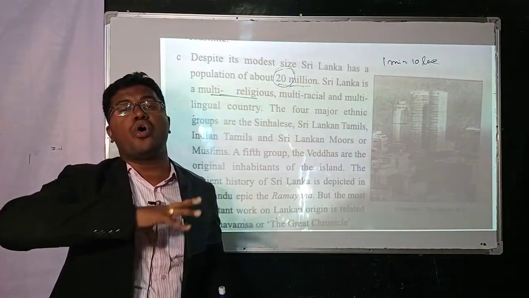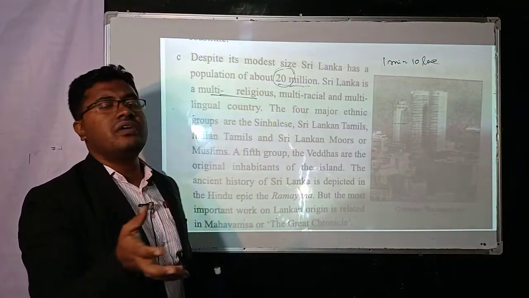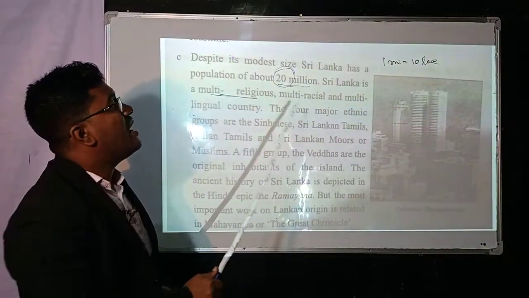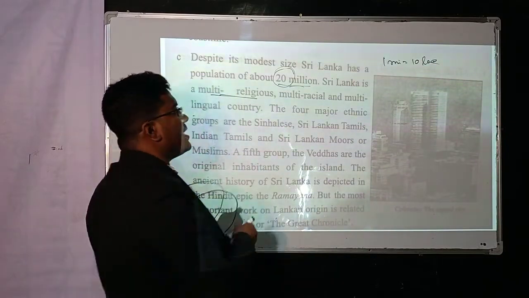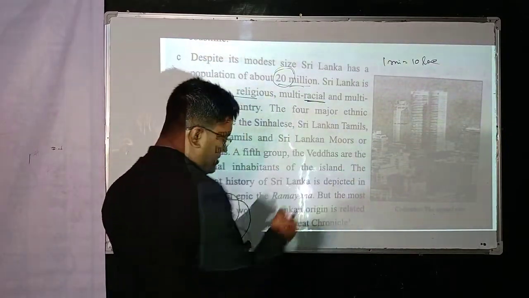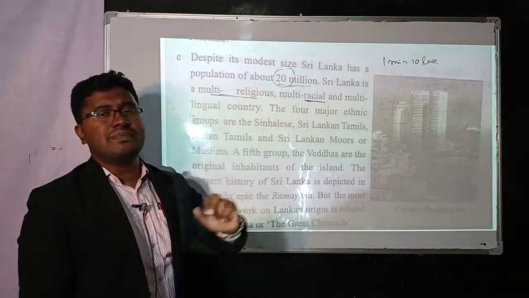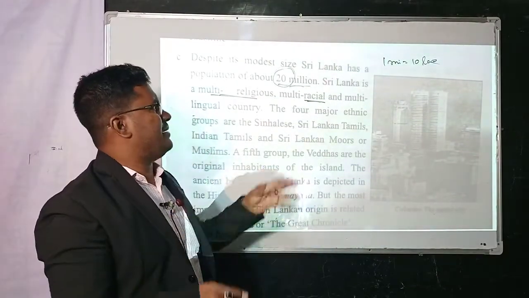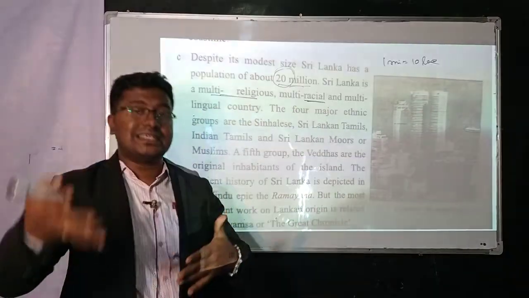That means here are a lot of religious people. They have freedom about religion, like Islam, Buddhism, Christianity, etc. Multi-racial. Have you any idea about racial, my dear students? Yes, your assumption is not wrong. Racial means caste, like fair, black, etc. So, Sri Lanka is a country of multi-religious, multi-racial people.